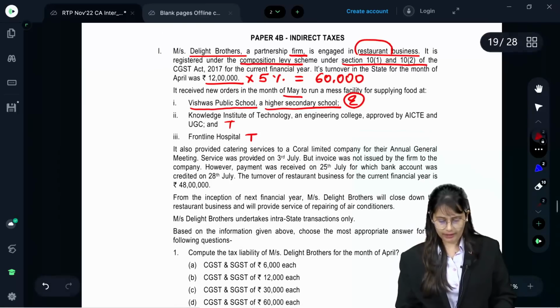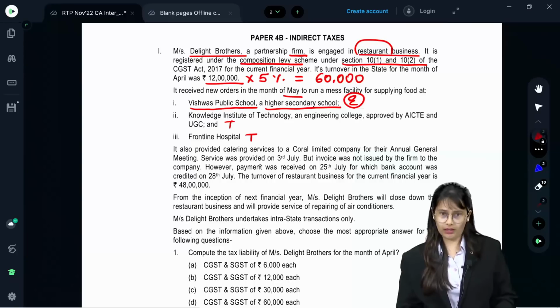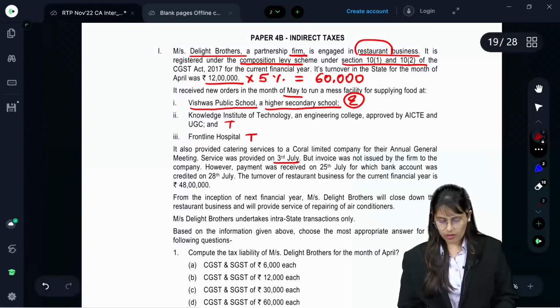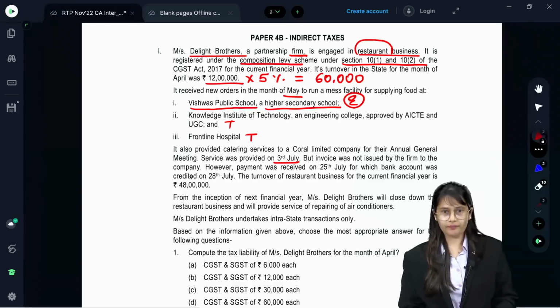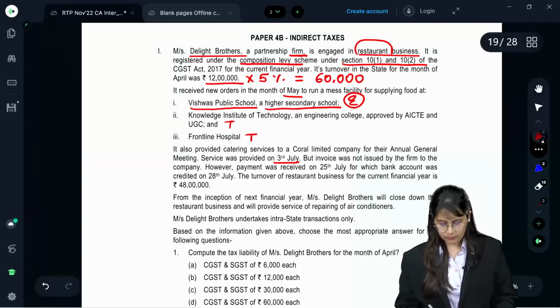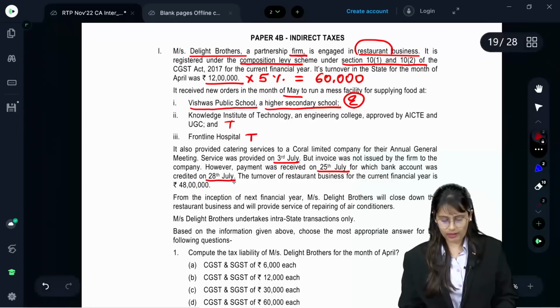It also provides catering services to Coral Limited Company for their annual general meeting. Services were provided on 3rd July, but the invoice was not issued by the firm to the company. However, payment was received on 25th July, for which the bank account was credited on 28th July.